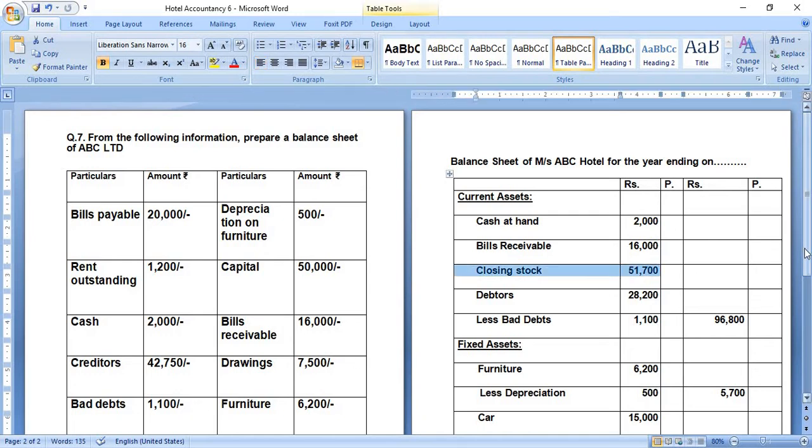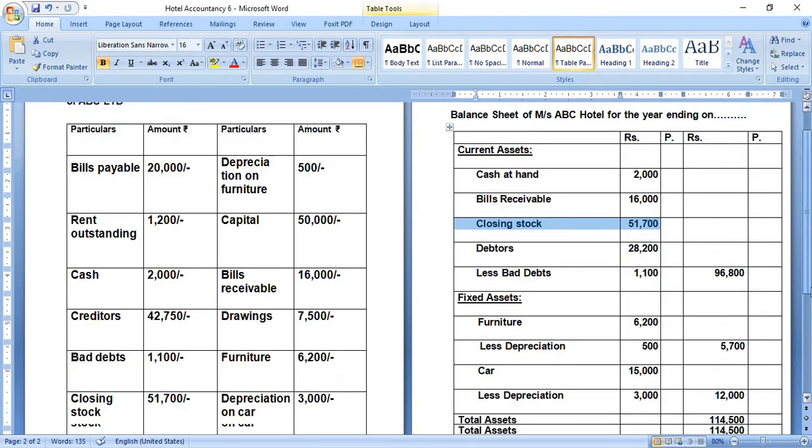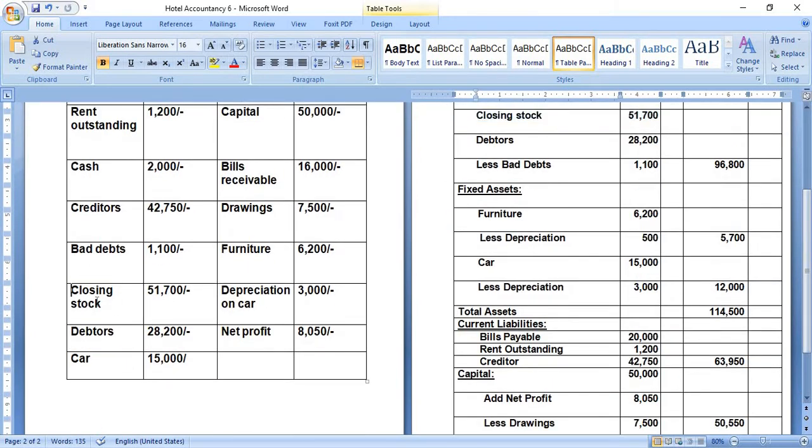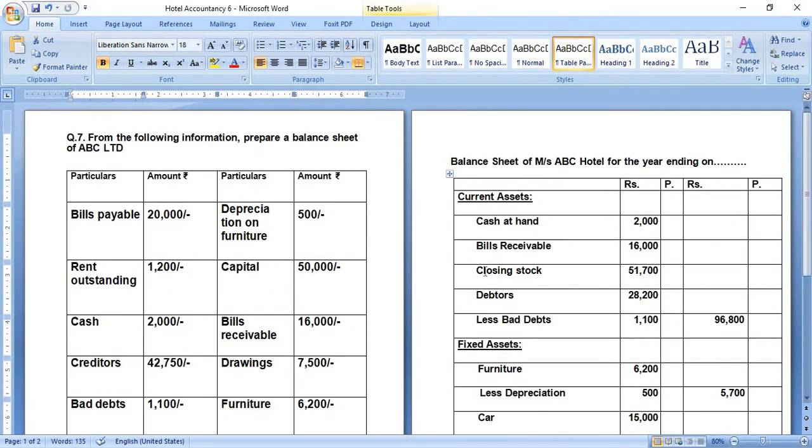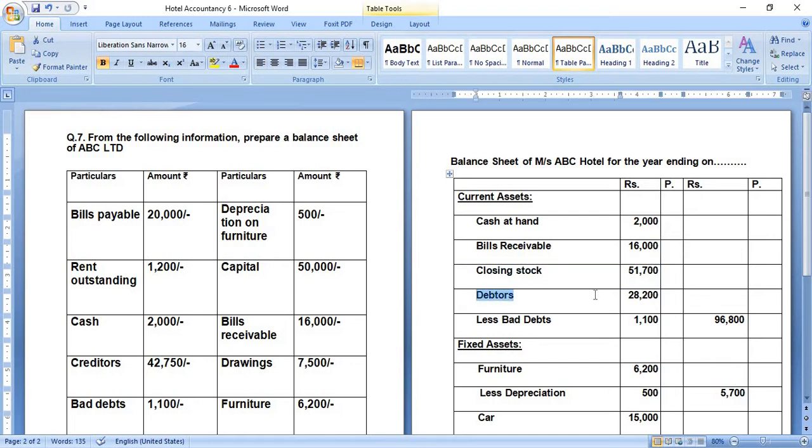Closing stock is 51,700, the same amount taken here. Next is debtors 28,200. What are debtors? Debtors are those persons to whom we have given some money, and now we have to collect that money from them. That is known as debtors. So debtors are 28,200. All these come in here.